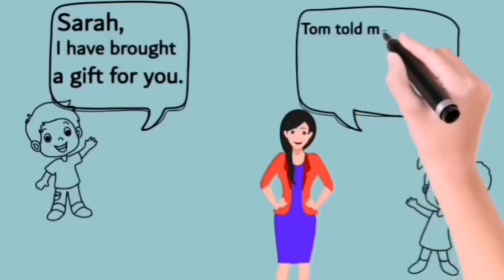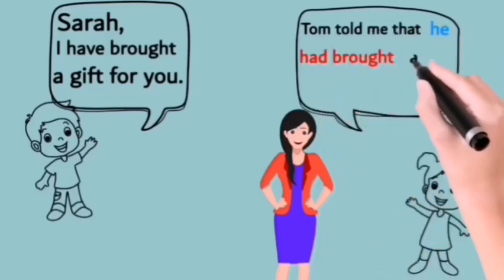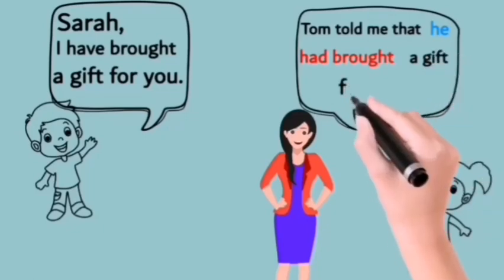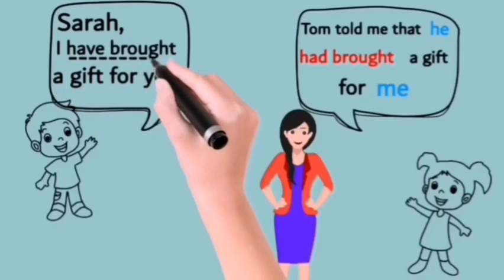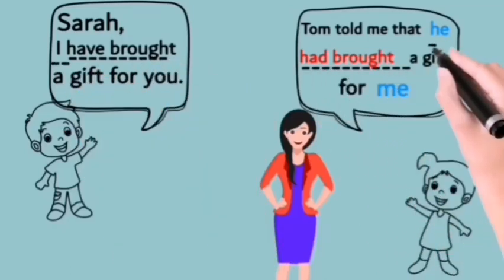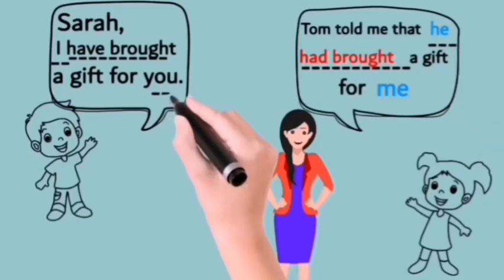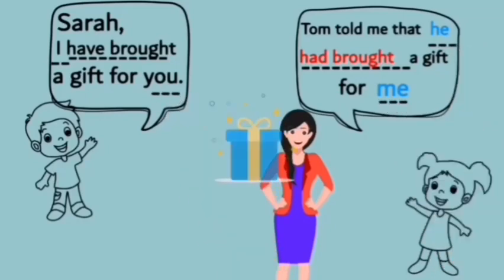And when changed into reported speech, it becomes past perfect tense, like Tom told me that he had brought a gift for me. Here, have brought is in present perfect, it changed into had brought. Now the pronoun changes are I changed into he, you changed into me.